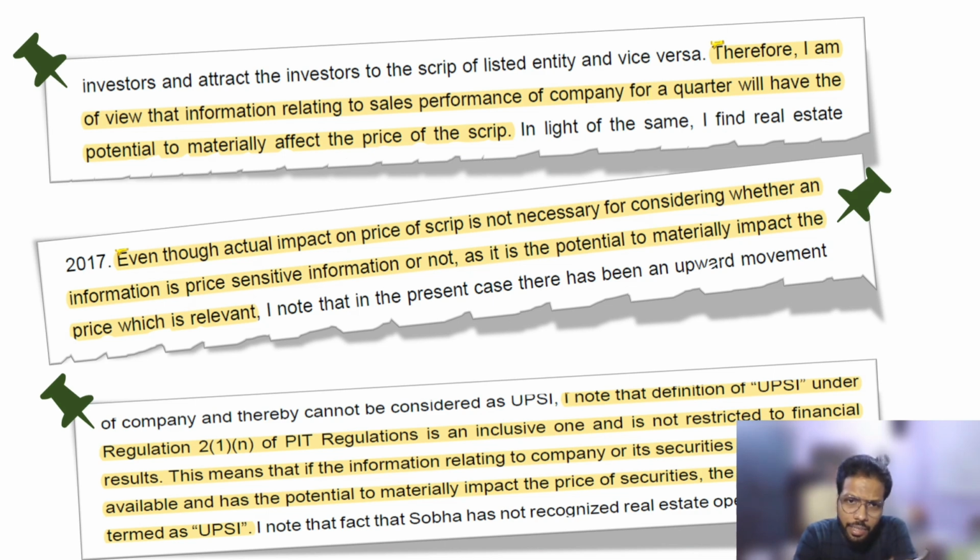And in the second extract, the officer said that it is not necessary per se that the particular information affects the price or there would be a movement in the price; even if it has the potential to affect the price of the security, it is enough. So this is how they interpret UPSI.